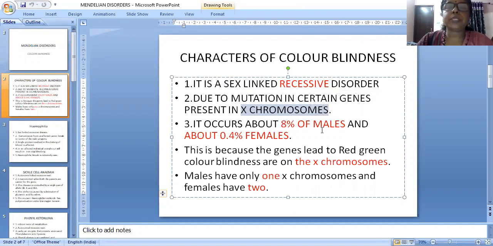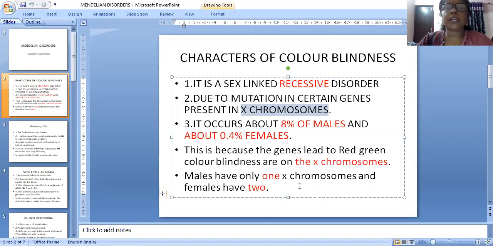It occurs in about 8% of males and about 0.4% of females. Why is it so? Already I told you that males have only one X chromosome, but females have two X chromosomes. So one is dominant and one is recessive. If it is a recessive disorder and the dominant one is normal, then the disease will not be expressed. This is because the genes leading to red-green color blindness are on the X chromosome. Some persons are not able to identify red and green colors. This is called red-green color blindness.